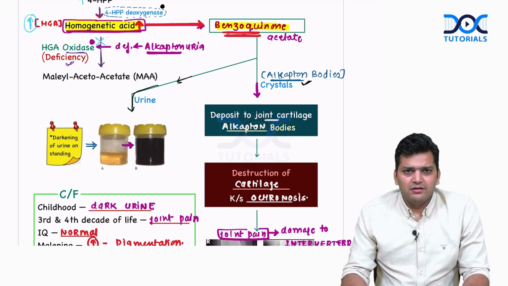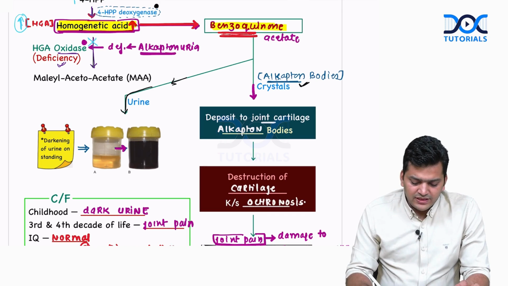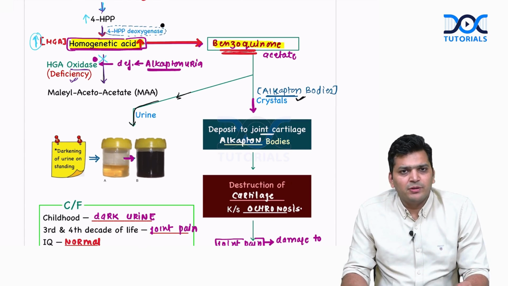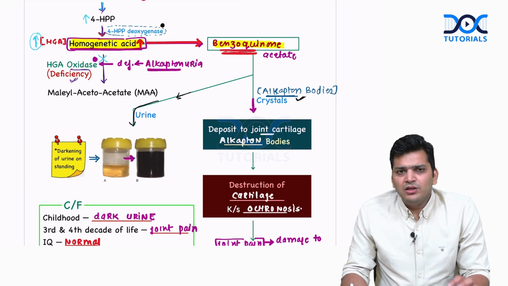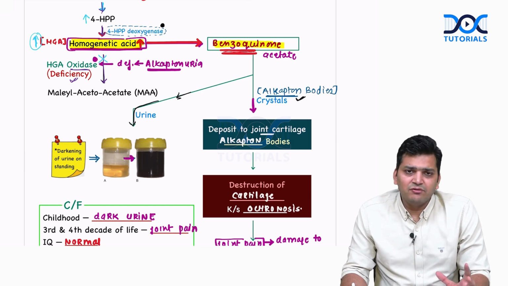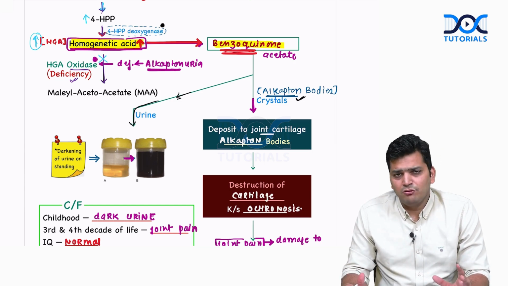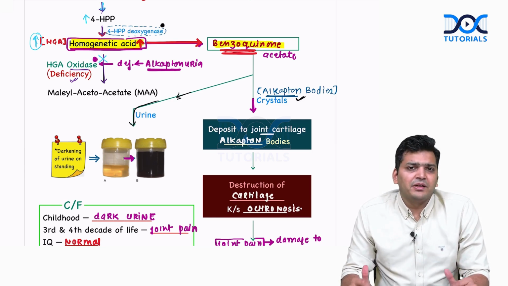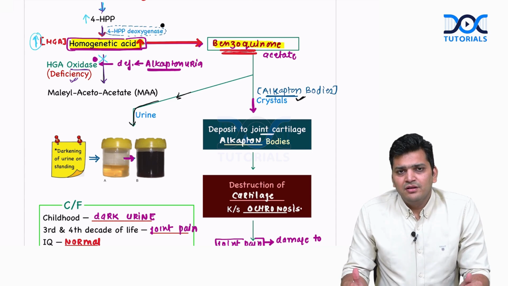It will become dark. So this particular disease is going to manifest in two ways. One, the patient is going to have joint pain, and second, there will be darkening of the urine on standing. This disease will not present at birth, because at birth the joint pain is not there. The joint pain will occur at the age of 30-40, because these crystals will deposit in the joint cartilage and will destroy particularly the vertebrae. They are going to destroy the intervertebral disc. So this patient will present with back pain in the 30s and 40s.